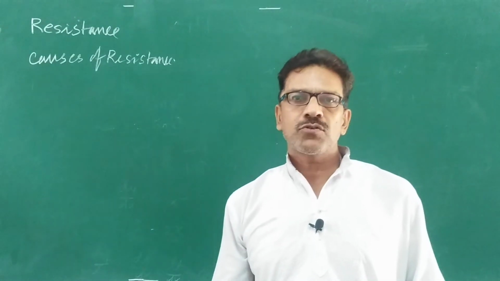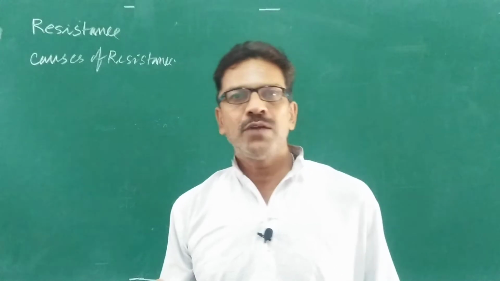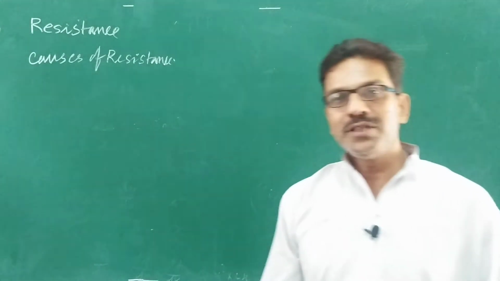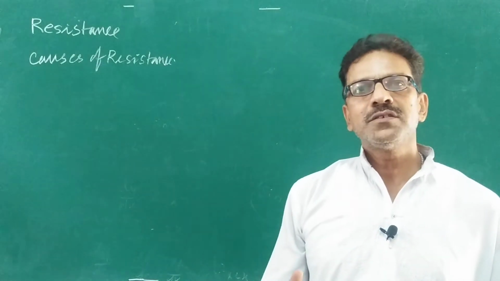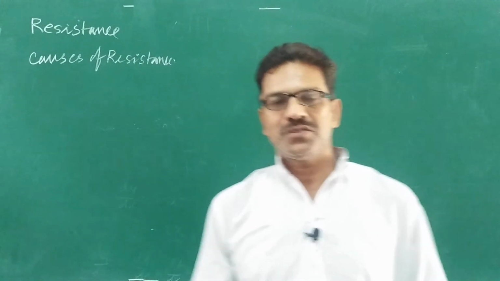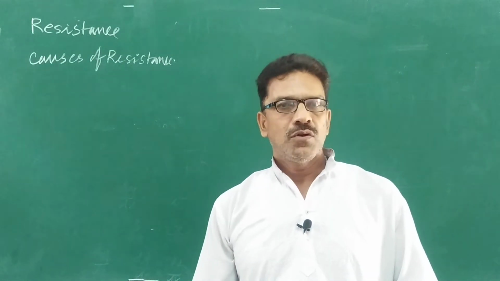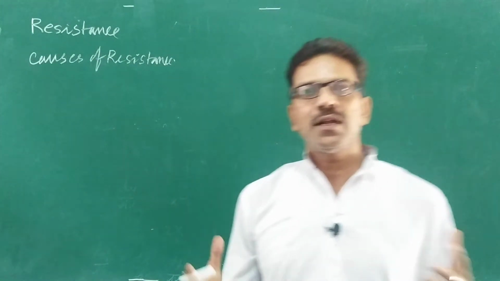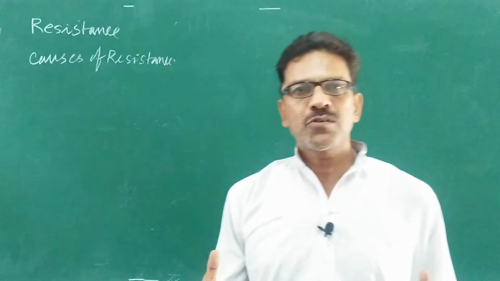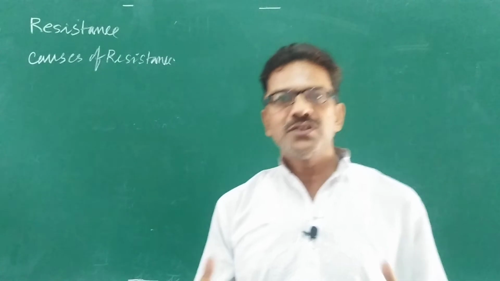So whenever electrons flow, one electron may collide with another electron. This collision causes a disturbance, and that disturbance is known as resistance. Listen again. Whenever electrons flow, one electron may collide with another electron. This collision causes a disturbance. That disturbance is called resistance.